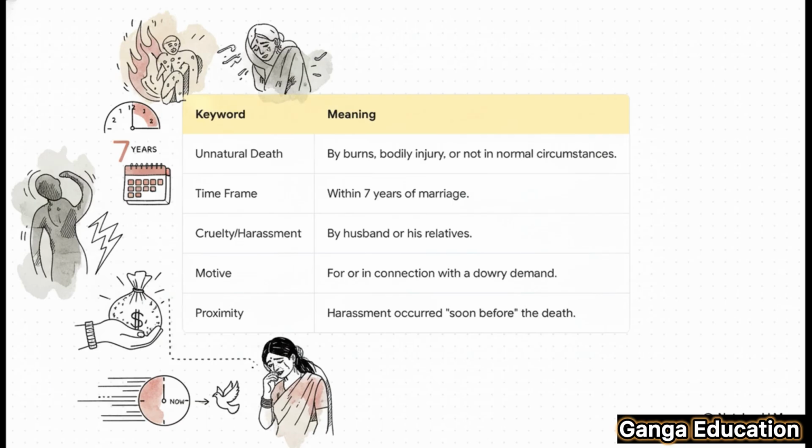First, the death has to be unnatural, not from normal causes. Second, it must happen within 7 years of the marriage. Third, there must be solid evidence of cruelty or harassment by the husband or his relatives. Fourth, and this is the heart of the offense, the harassment must be connected to a demand for dowry. And fifth, this harassment must have happened soon before her death. The prosecution needs to prove every single one of these points.